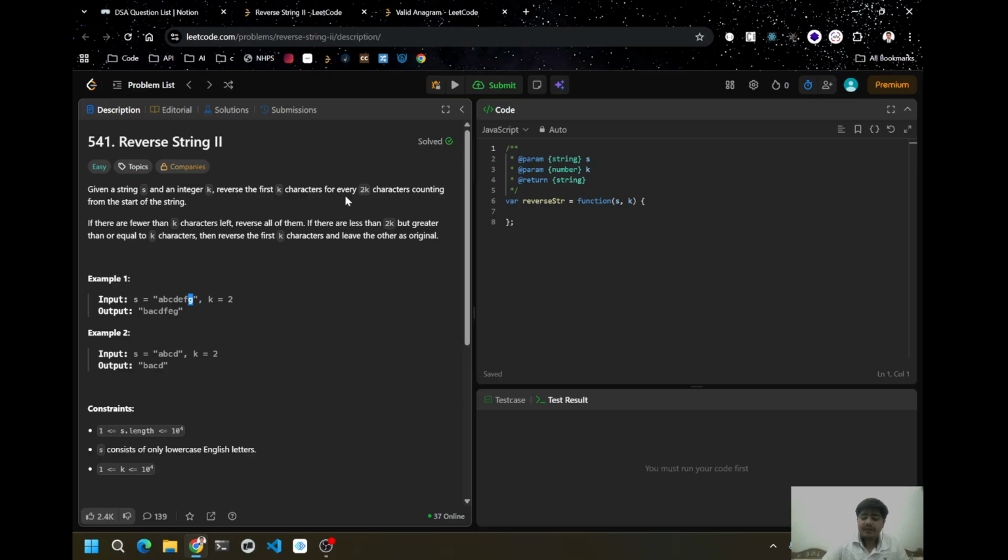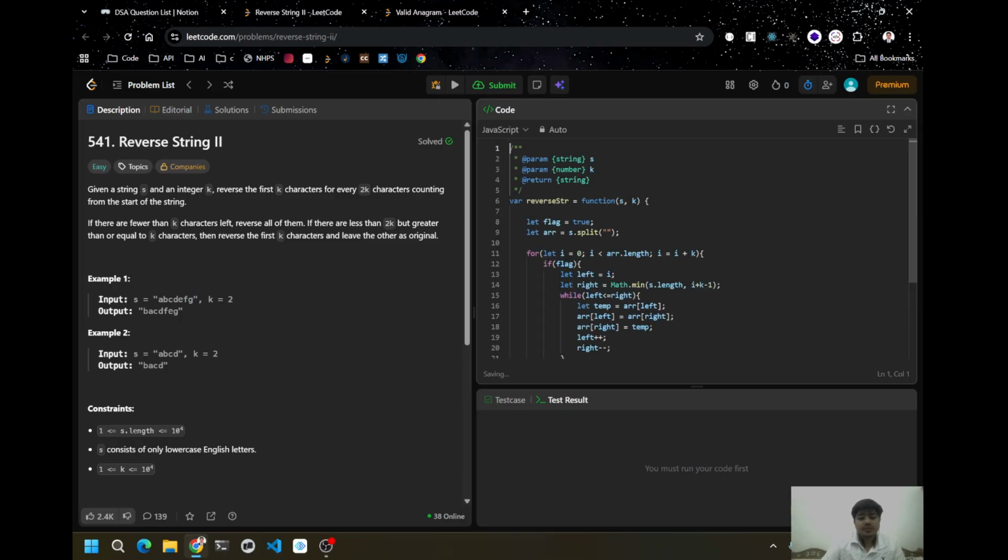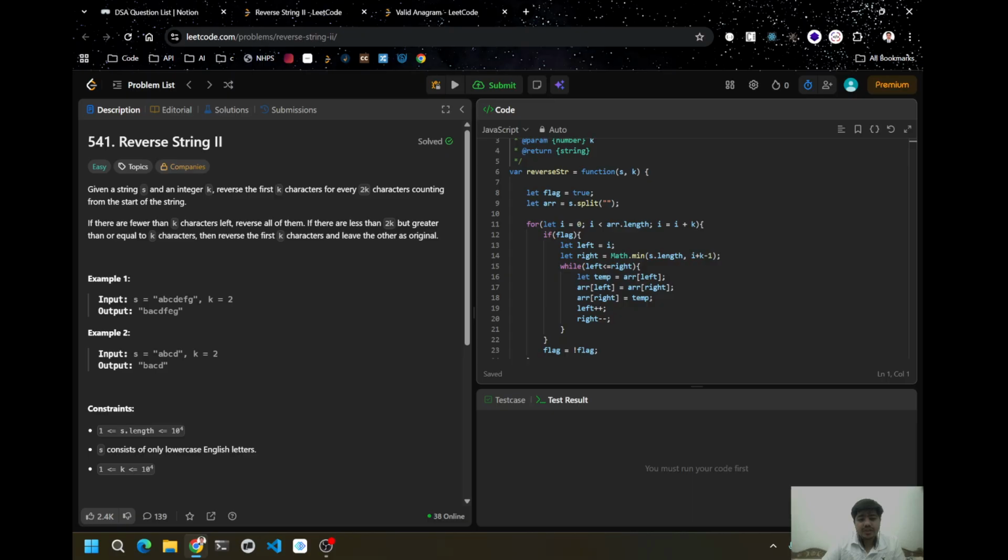So what I have done is, first of all, I have taken an array. Let me show you what I've done. I split the entire string into an array, and afterwards I took a flag from the start, because we have to skip the next k elements. So I took the flag variable as true and iterated through the entire array, and for the k elements which we have to reverse, I took a while loop and reversed these elements.